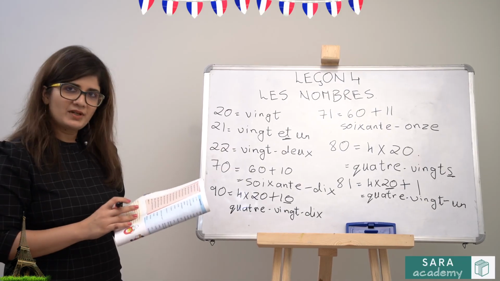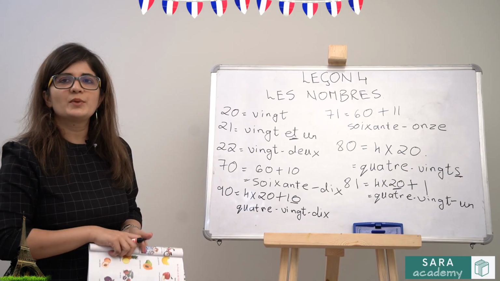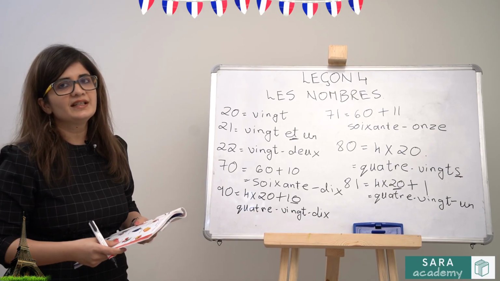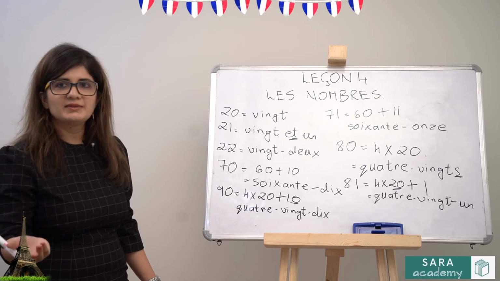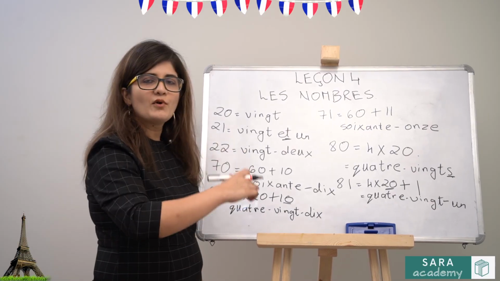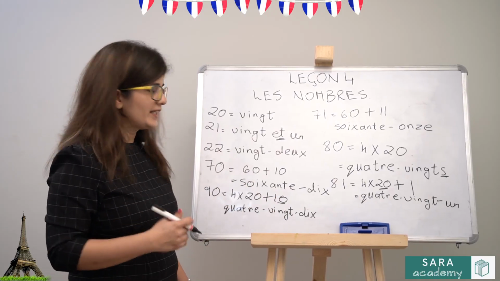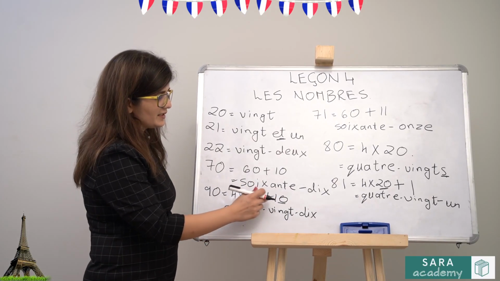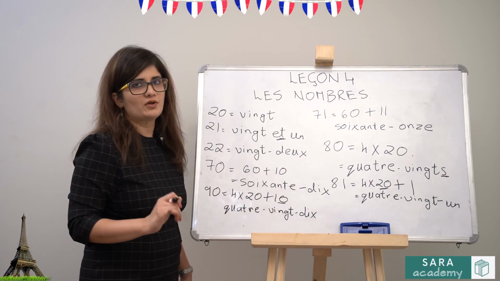So you have to memorize these numbers. Essentially you have to memorize the words for 20, 30, 40, 50, 60, and then 70, 60 plus 10, 71 is 60 plus 11. 80 is 4 times 20, and then 1, 2, 3. Your 90 is 4 times 20, and then 10, 11, 12, and then the word for 100 is cent.